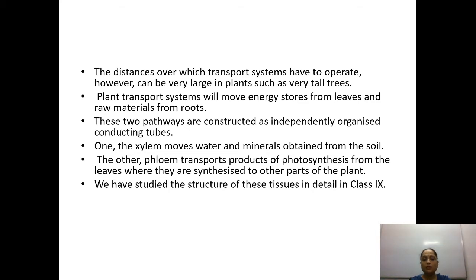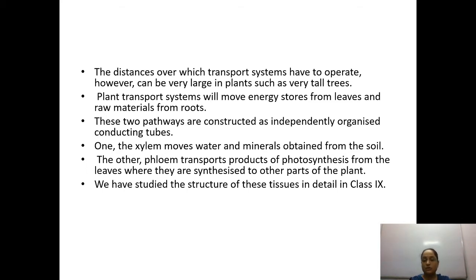One, the xylem moves water and the minerals obtained from the soil. So what is the function of basically xylem? Here we are going to talk about the two tissues, that is xylem and phloem. And this xylem is basically meant for the transportation of water and minerals.